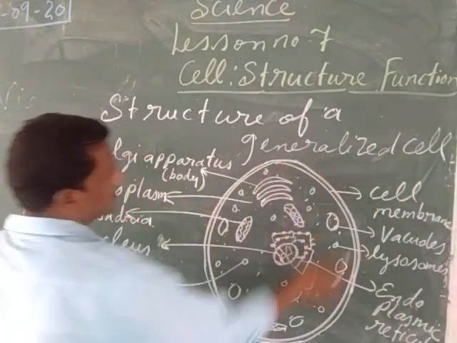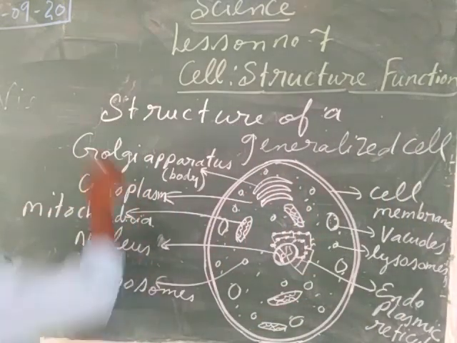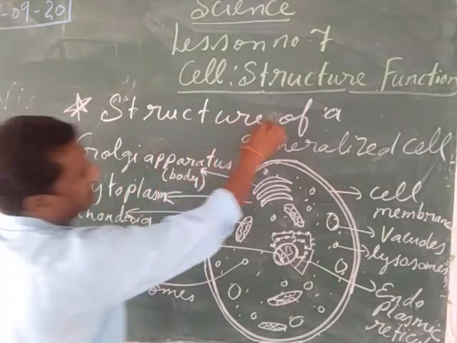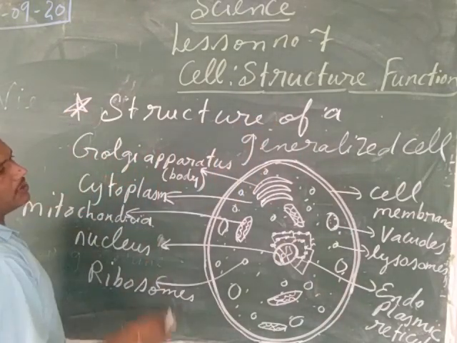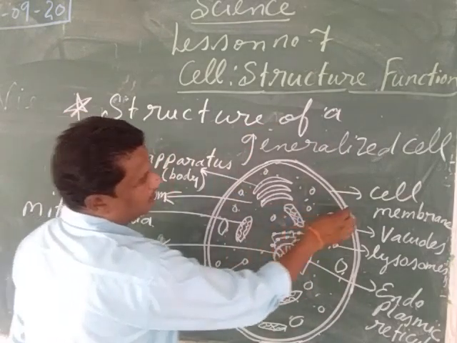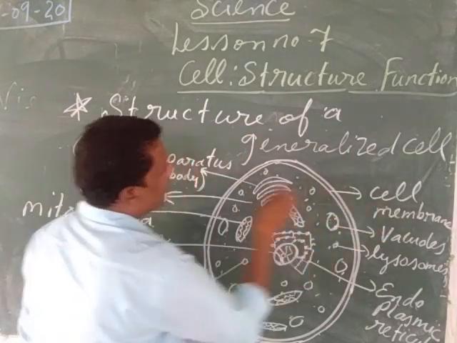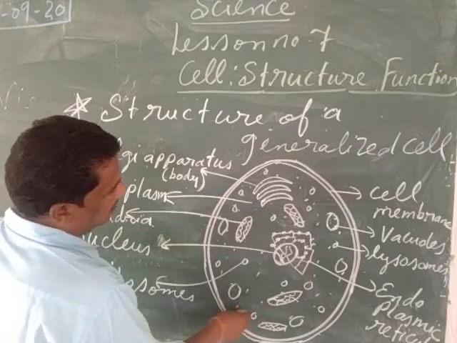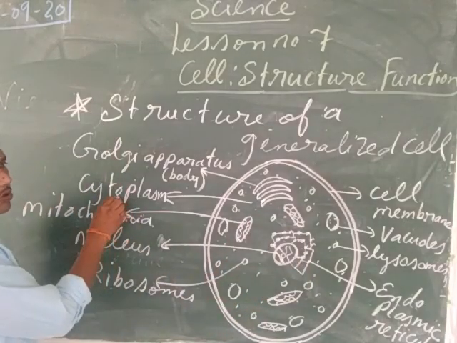So my child, all these are the structures of a generalized cell. So it contains various parts. Let us revise once again. First of all, the cell contains the outer boundary. The outer boundary of the cell is called the cell membrane. Then inside the cell we can see the water-like or gel-like material, that is called the cytoplasm.